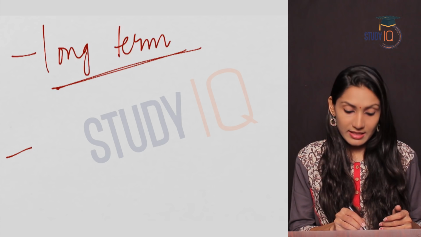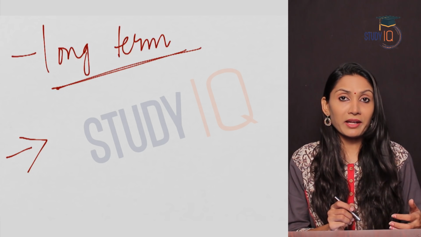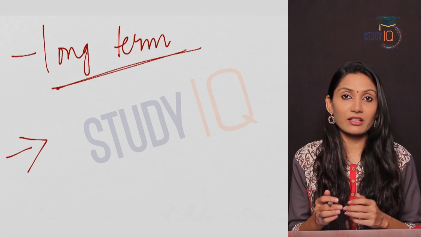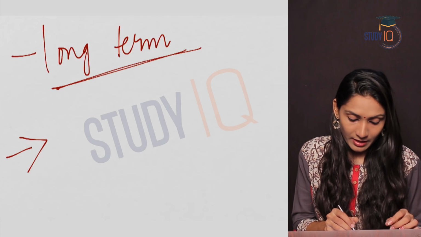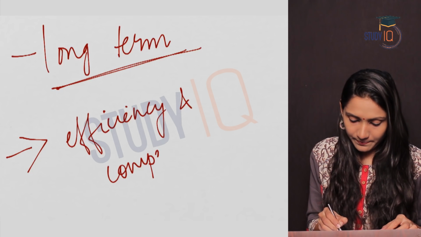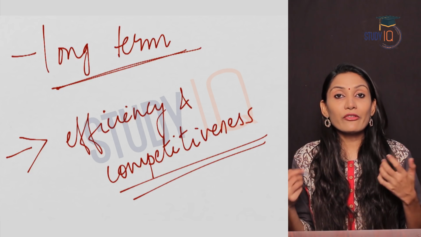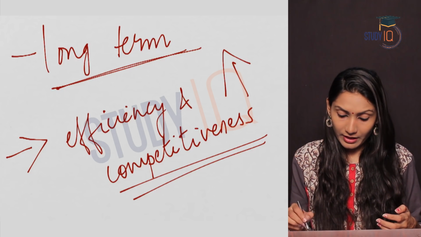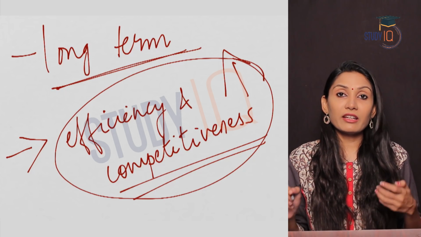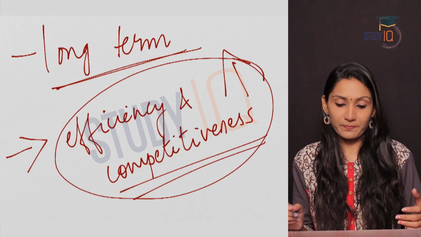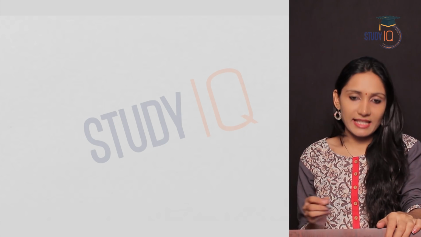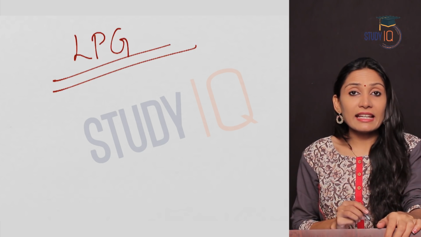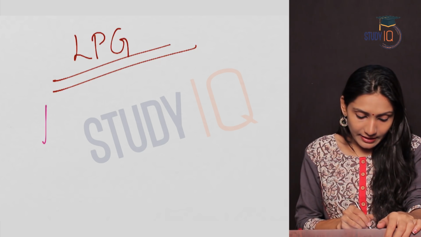So the aim of structural reform policies was to improve the efficiency of the economy and to increase the competitiveness of the economy. Efficiency and competitiveness can be achieved in the long run. So this was the objective of structural reform policies. Now let us see LPG in detail. Liberalisation, privatisation and globalisation. First, let us make an analysis of liberalisation.